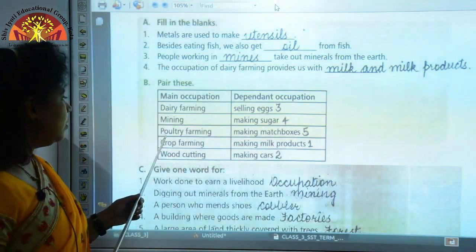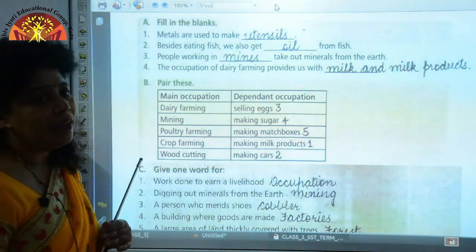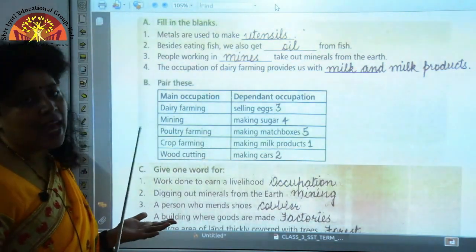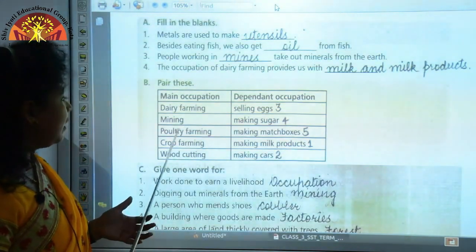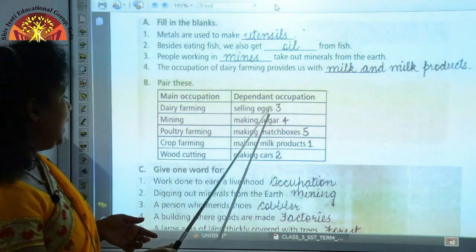Now let's take a look at poultry farming. What is the use of poultry farming? There you get eggs and meat. So poultry farming is depended upon for selling eggs.